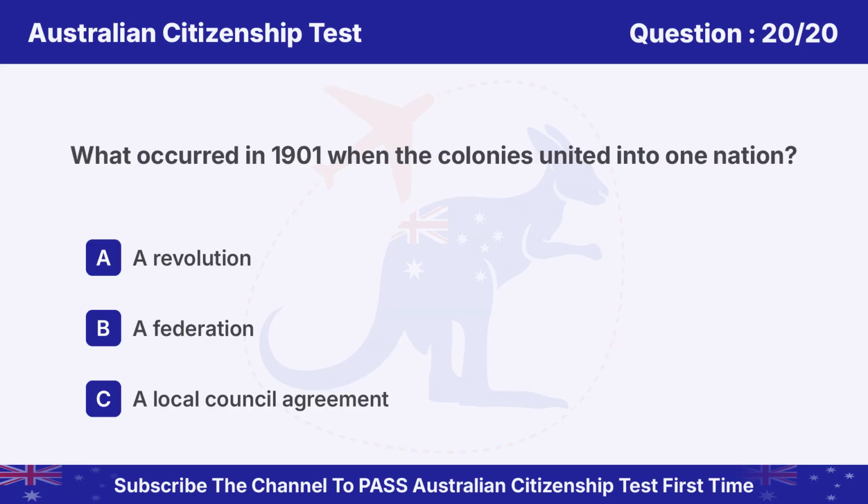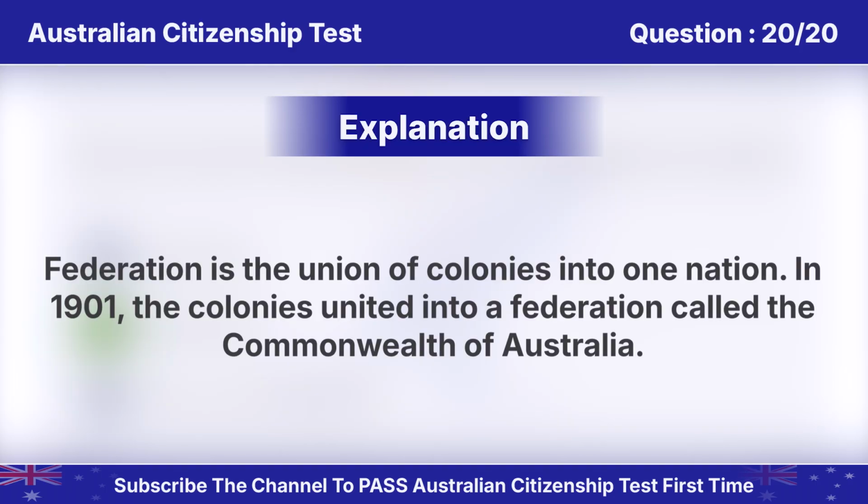Question 20. What occurred in 1901 when the colonies united into one nation? Option A. A revolution. B. A federation. C. A local council agreement. Answer is B. A federation. Federation is the union of colonies into one nation. In 1901, the colonies united into a federation called the Commonwealth of Australia.